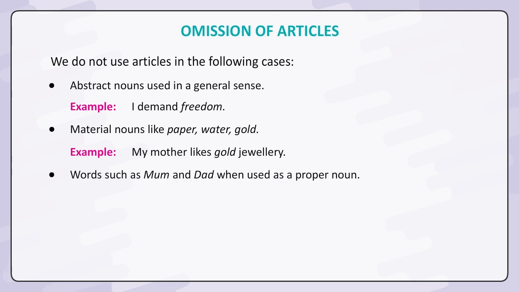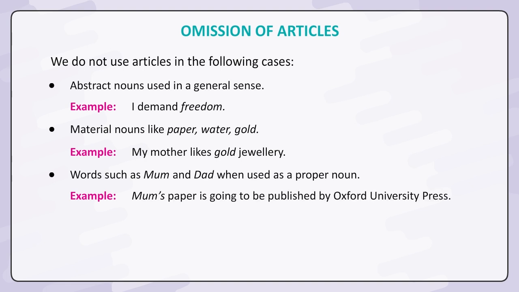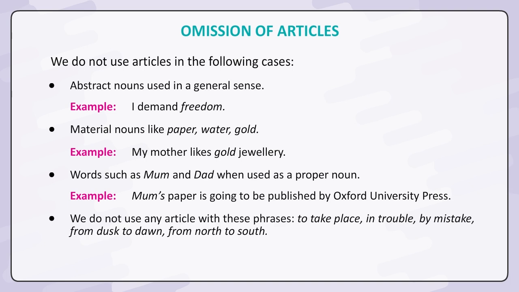Words such as mum and dad when used as a proper noun. Example: Mum's paper is going to be published by Oxford University Press. We do not use any article with these phrases: to take place, in trouble, by mistake, from dusk to dawn, from north to south.